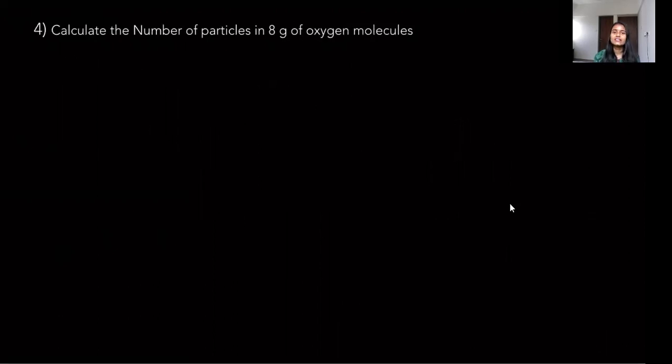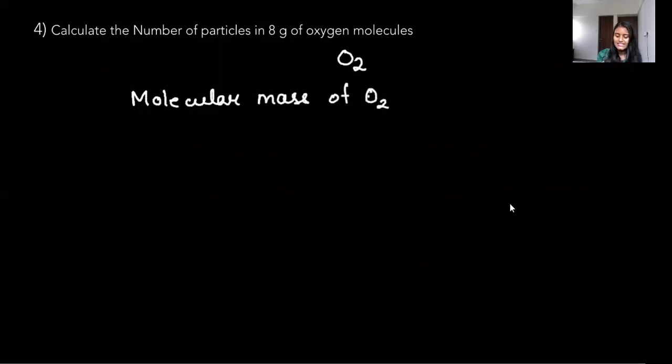Calculate the number of particles in 8 gram of oxygen molecules. Now here, the question is similar to the last one. It's just that we have changed the element. We are talking about oxygen molecules now. O2 molecules we are talking about. So first of all, we should know what is the molecular weight of O2. Now molecular mass or molecular weight of O2 is equal to 32 grams.